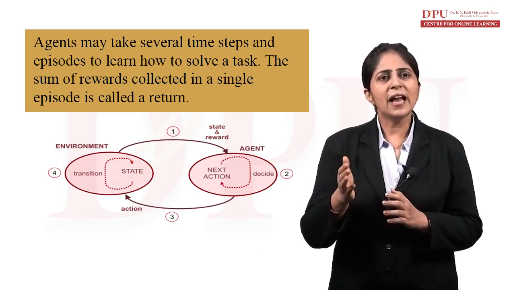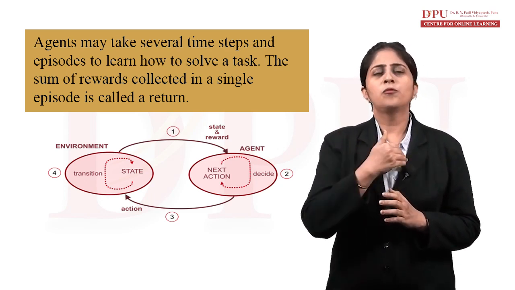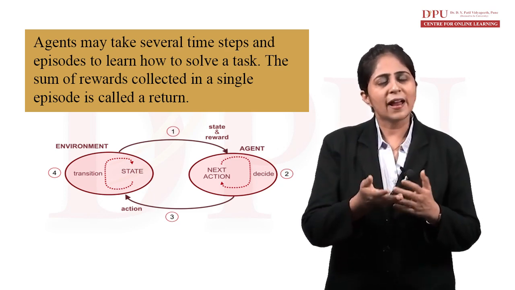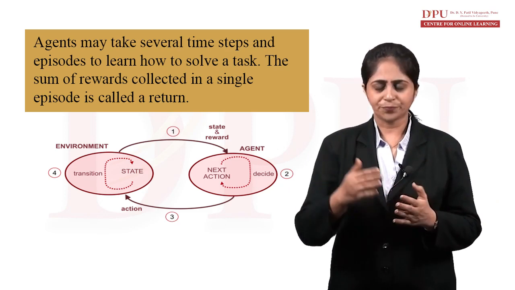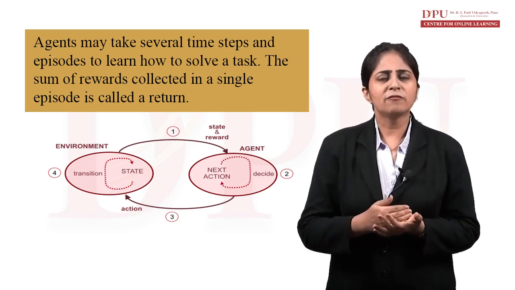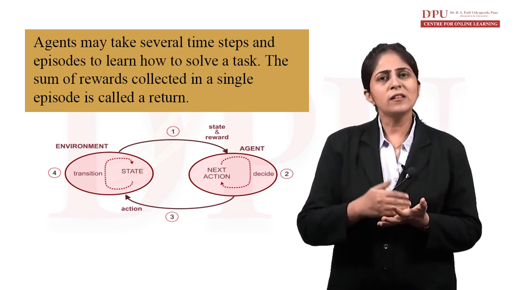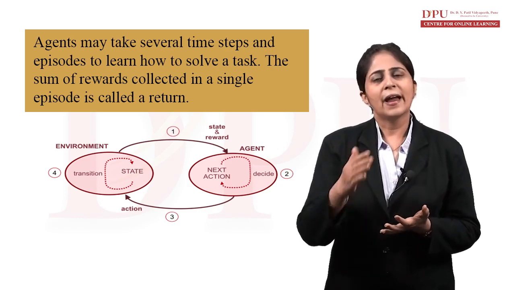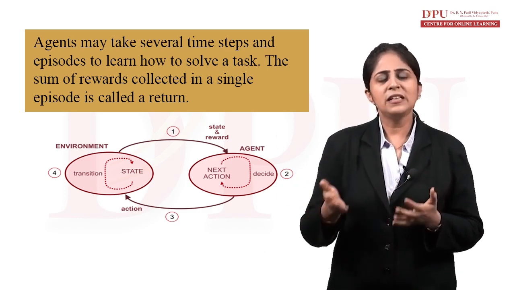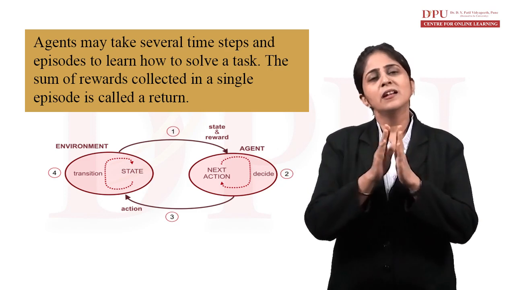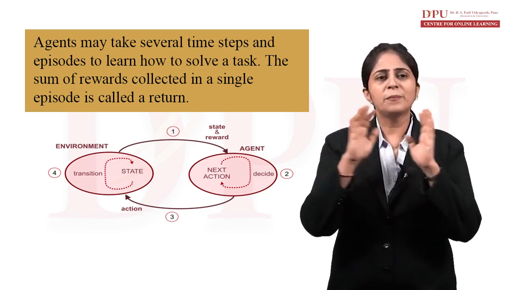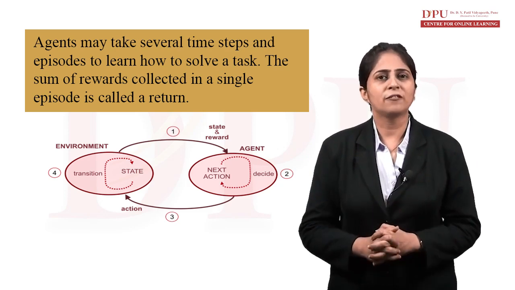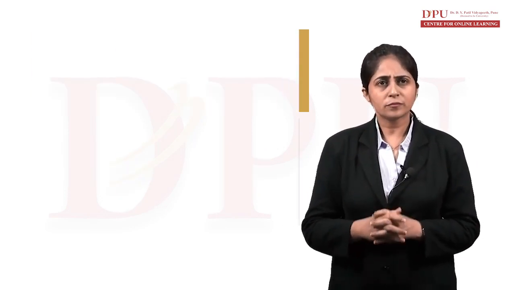Then depending on the action he performs in the environment, the state of the environment changes from one state to another. After that, he will be either rewarded or penalized depending on his action. So this is the basic thing about deep reinforcement learning.